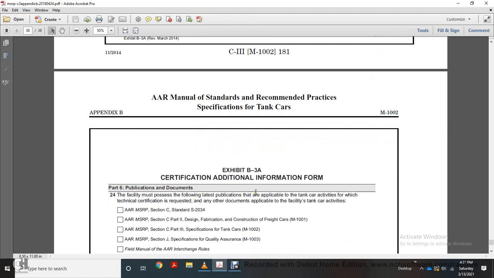The facility must possess the following latest publications applicable to the tanker car activity for which the tanker certification is requested, and any other documents applicable to the tanker car activities. The AAR Manual of Standards and Recommended Practices, Section C, Standards S-2034. Part 2, design, fabrication, construction of freight cars, which is M-1001. AAR Manual of Standards and Recommended Practices, Section C, Part 3, specification for tanker cars, M-1002. AAR Manual of Standards and Recommended Practices, Section Q, specification for quality assurance.